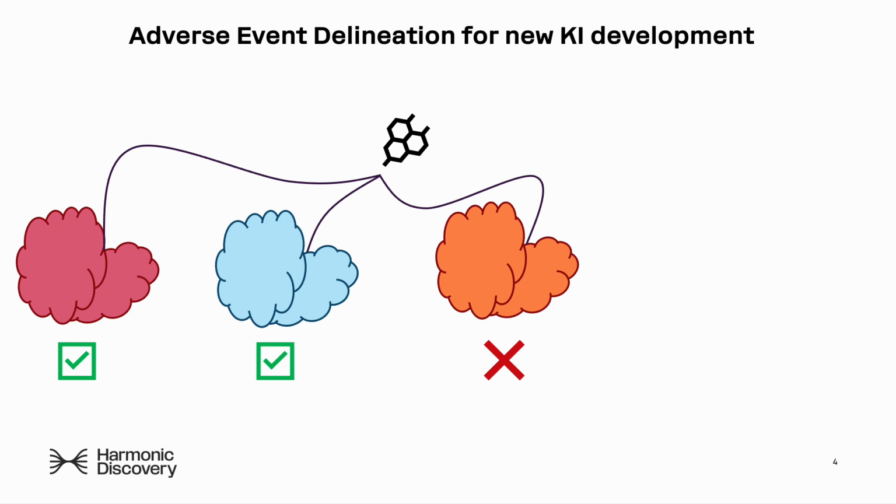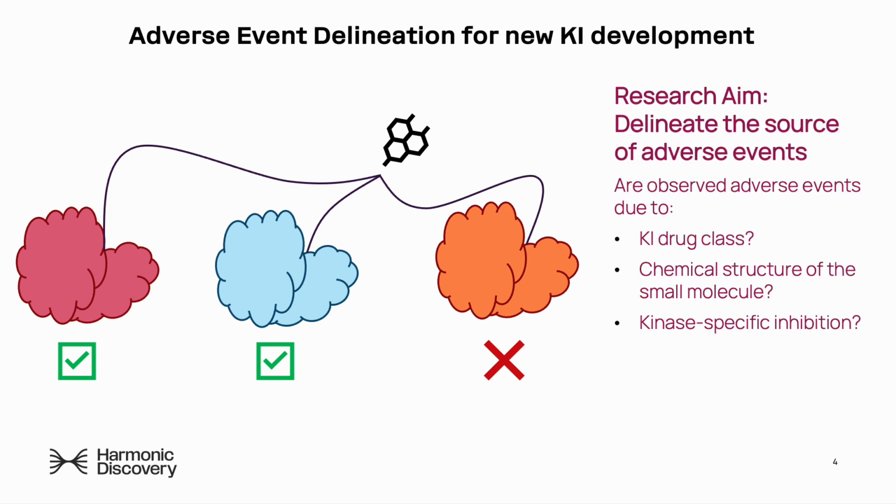Therefore, the research aim of this project is to delineate adverse events that arise in kinase inhibitor administration, investigating if they are potentially due to the drug class itself, the chemical structure of the small molecule kinase inhibitor, or if they are kinase specific and thus applicable to our small molecule design.